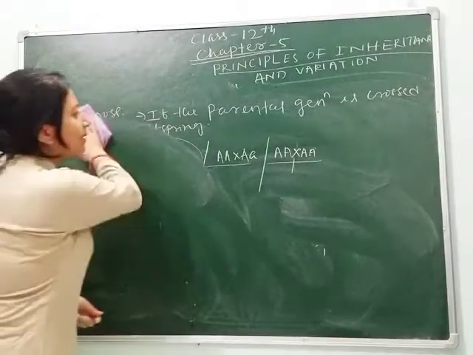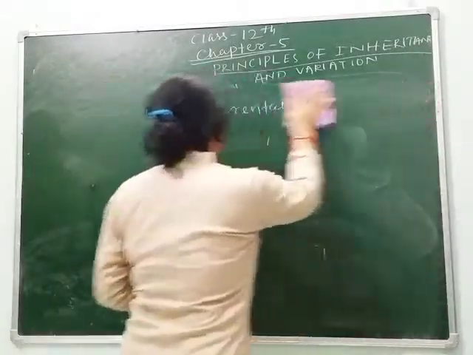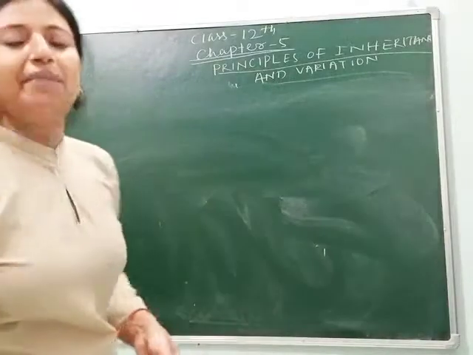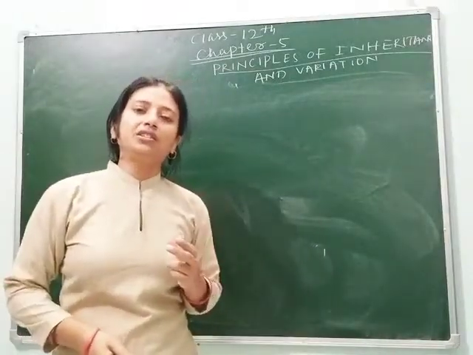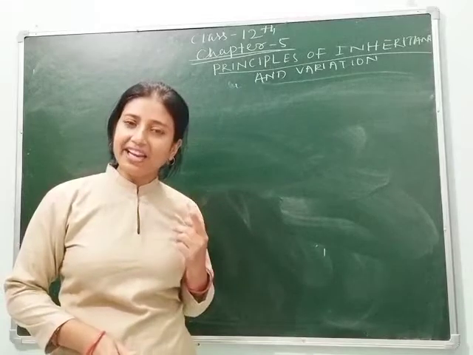Before I teach you about incomplete dominance, remember students, Mendel gave only 3 theories or 3 laws on inheritance.